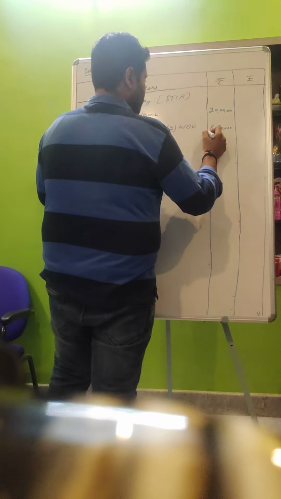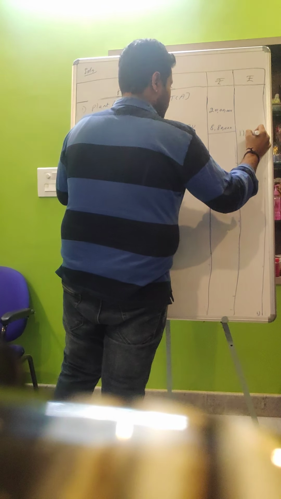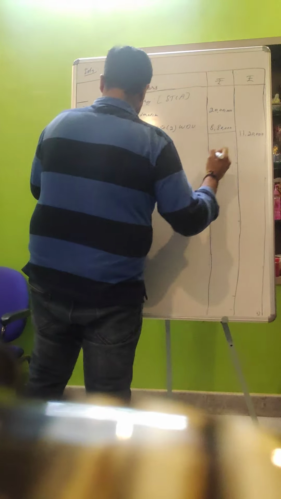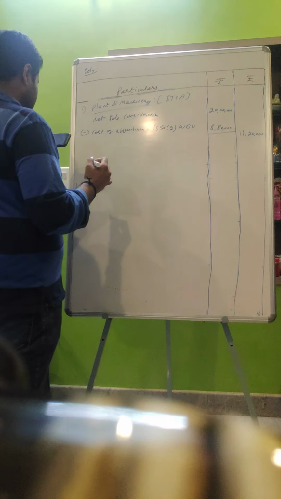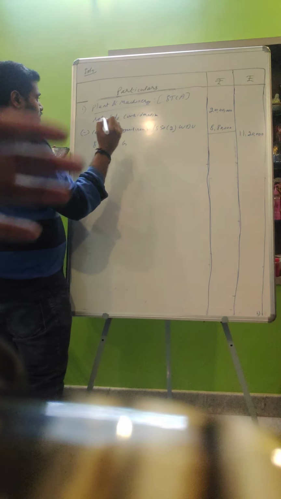The balance amount will be 11,20,000. 11,20,000 will be the short term capital gain.